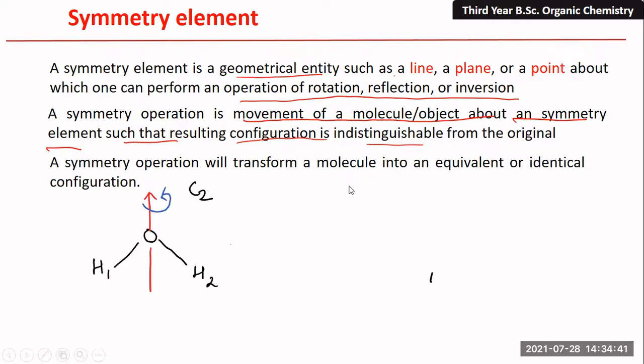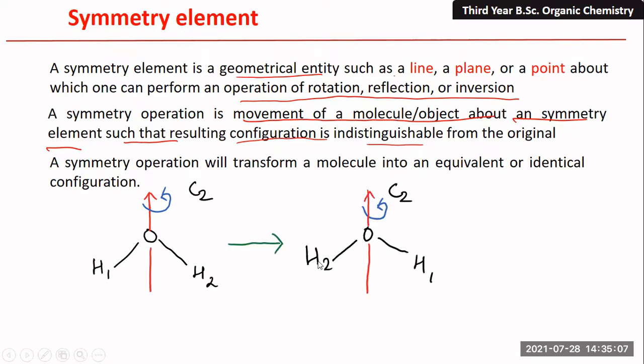Let us understand this. Suppose this is a water molecule, with H1 and H2, and it possesses a C2 axis of rotation. When we pass this axis through the center of the water molecule and rotate it by 180 degrees, you can see that H1 will be at the position of H2 and H2 will be at H1.